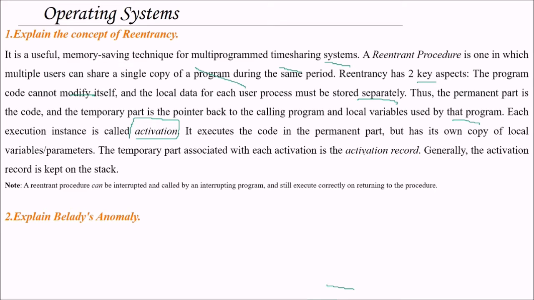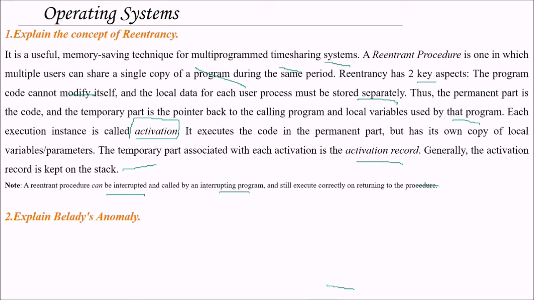It executes the code in the permanent part, but has its own copy of local variables or parameters. The temporary part associated with each activation is known as the activation record. Generally, the activation record is kept on the stack. A re-entrant procedure can be interrupted and called by the interrupting program, and still execute correctly on returning to the procedure.